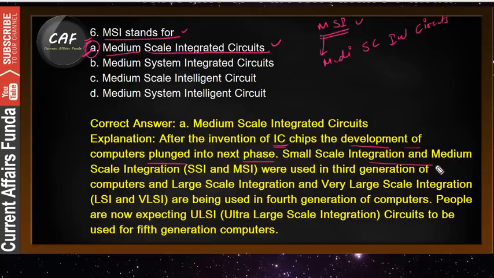Small scale integration and medium scale integration, that is SSI and MSI, were used in the third generation of computers. Basically MSI is used in third generation computers, and large scale integration and very large scale integration, that is LSI and VLSI. So guys, there are basically a few abbreviations that you should write down from here if you want to know, and if you already know, it doesn't matter.